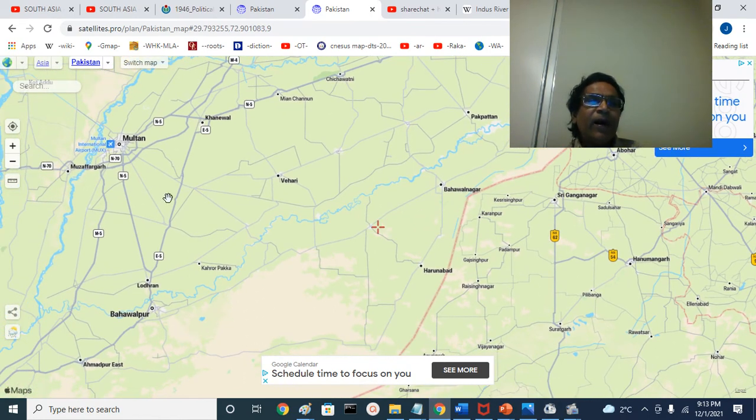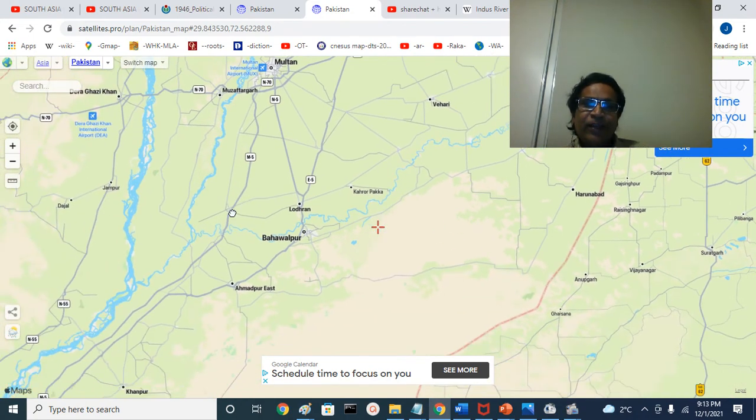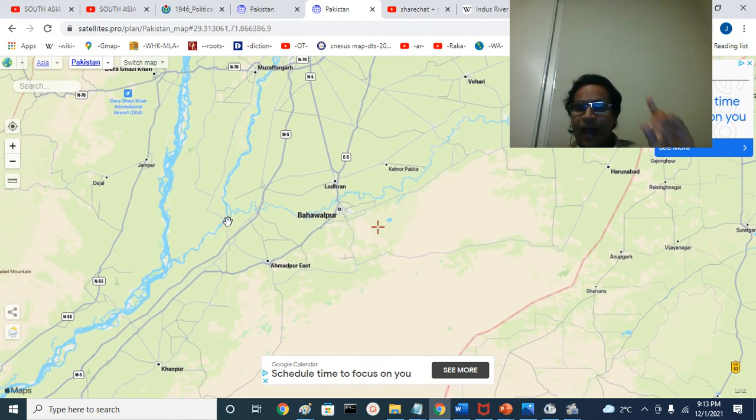And at Bahawalpur the river gathers the Chenab river. This is Uch Sharif, the river Sutlej. It was a boundary between the southern part, the British Protectorate's northern part, and at Uch Sharif it joins the Chenab and forms the Panjnad. This is the Panjnad river, around 70 kilometers. The Panjnad is actually a tributary of the Indus.